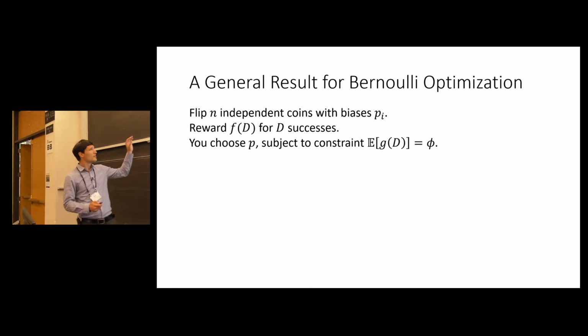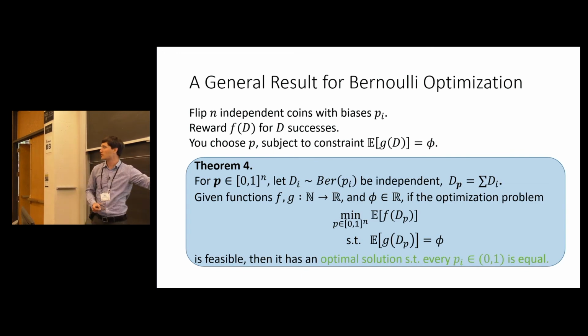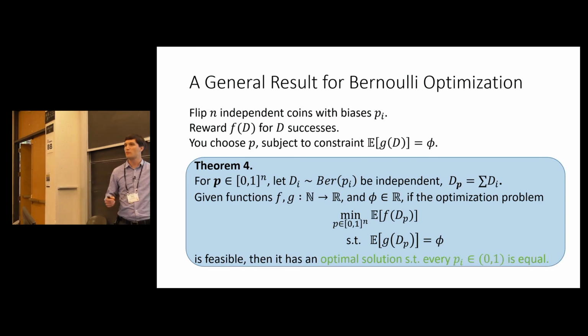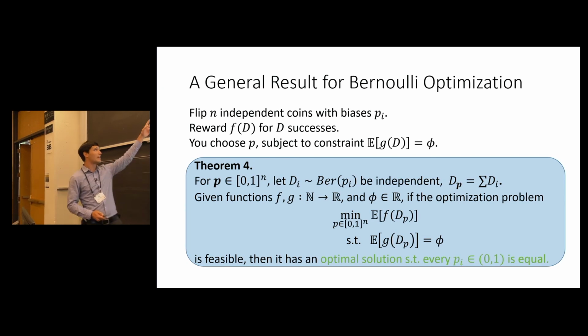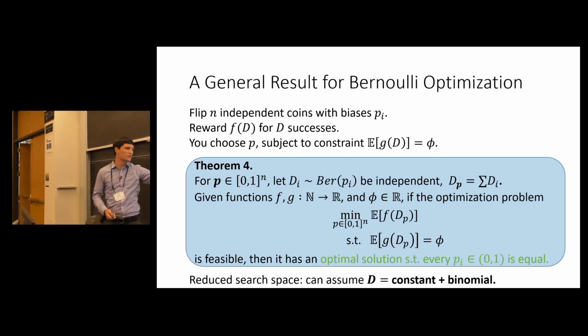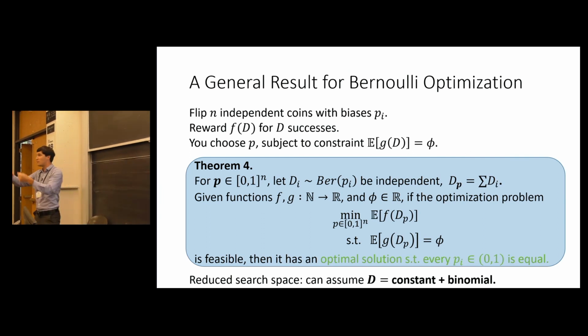So it turns out, when you have problems of this form, for any f and for any g, no structure needed, there's always an optimal solution with the following simple form, which is that every non-deterministic coin, so every coin that actually has uncertainty about which way it's going to come up, has an equal probability of coming up heads. So this is a really nice result that I think would be useful well beyond the application in which we use it. Because it's saying if you have any optimization problem of this form, you can restrict your search space to assuming that d is just a constant plus a binomial distribution.